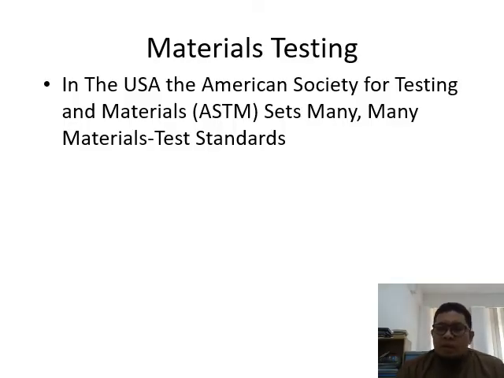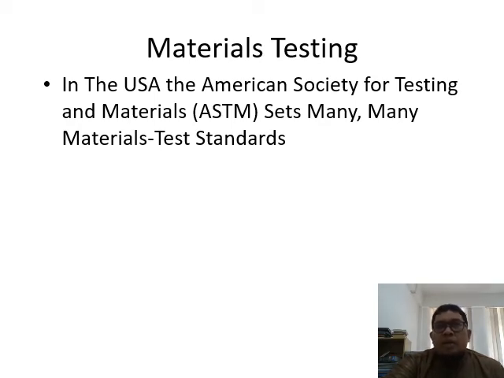Nevertheless, those mechanical properties that you want to measure must come from a certain standard testing procedure. Usually we use the American Society for Testing and Materials, ASTM, which sets many material standards. So you have standards for testing composites, testing aluminium, testing natural fiber, and so on.